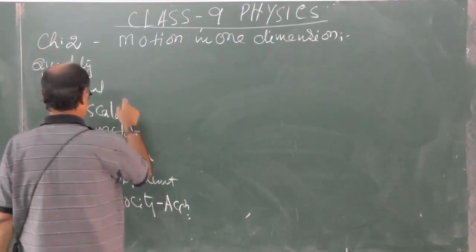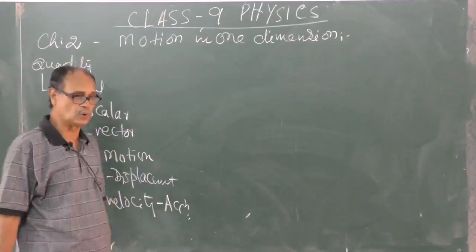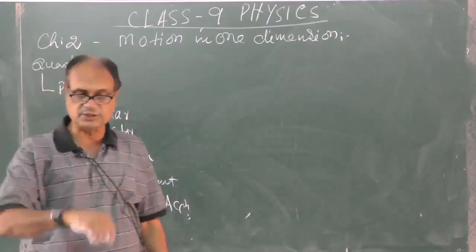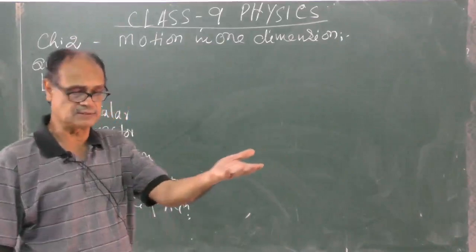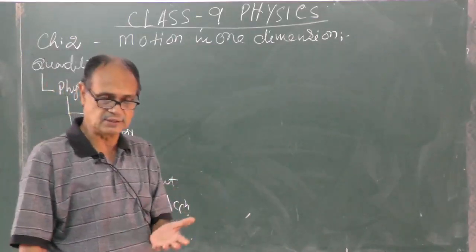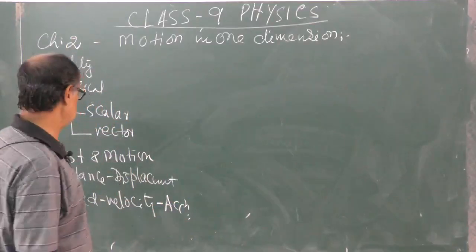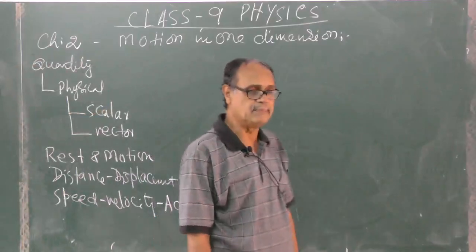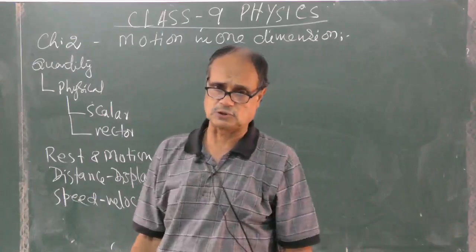So a scalar quantity is one which has its magnitude only. Say length is 5 meter. Length being 5 meter, which direction, that hardly matters. That doesn't matter here: upside, downside, left side, right side, whichever side. So it is a scalar quantity. The scalar quantities are many in number. You can check from the list. It is there in your textbook also.